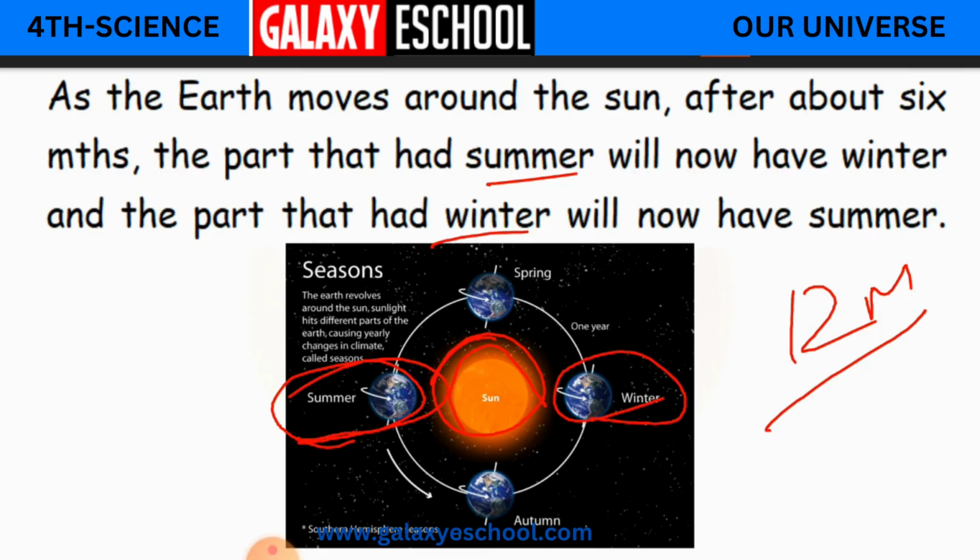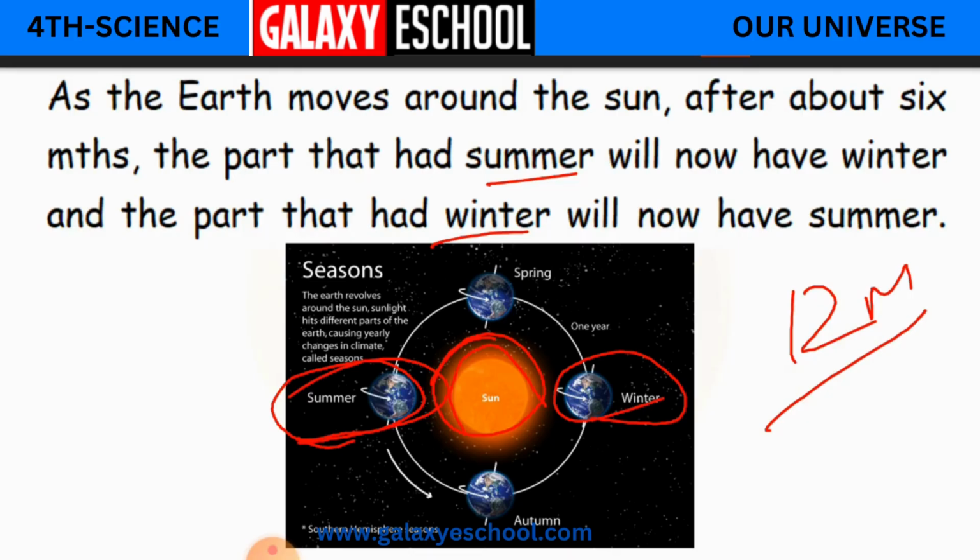Okay children, half of 12 months, what is the half? 6 months. So the part which is having summer for 6 months will be having winter again for the other 6 months.